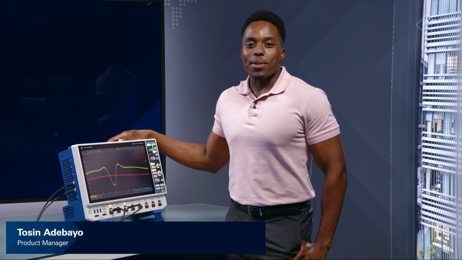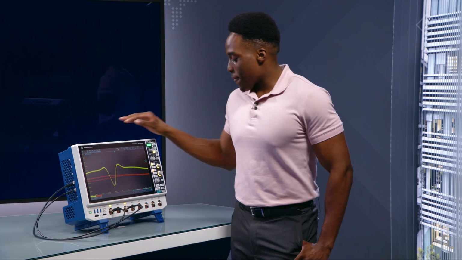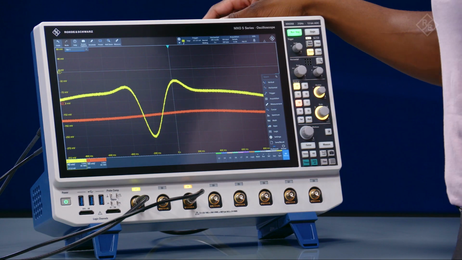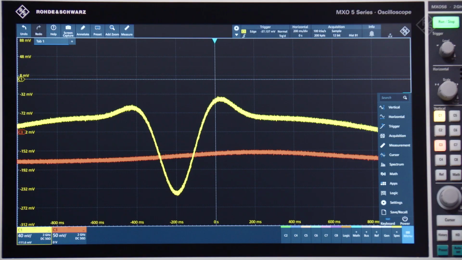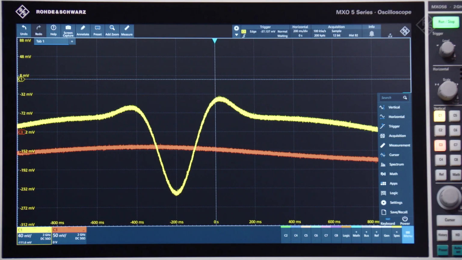Do you ever have trouble finding where in the user menu a functionality is located? Easily find any oscilloscope's capability with the MXO series oscilloscopes search functionality. Located at the top of the menu, the search box gives quick access to any parameter or measurement.